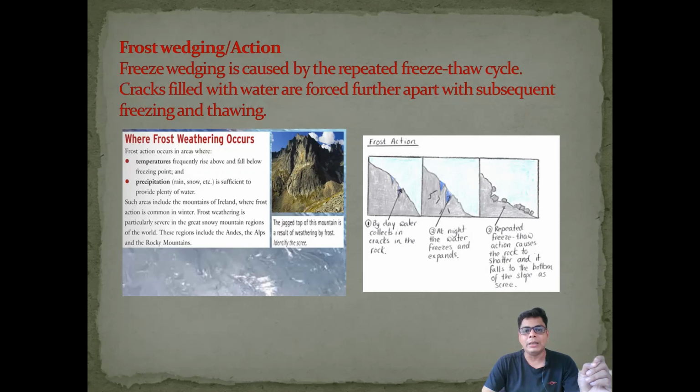So during the day the water collects in the cracks in the rocks, and at night the water freezes and expands, and repeated freeze and thaw action causes the rocks to fall down. So this can happen where there is variation between summer and winter temperature, day and night temperature, in the mountain area.